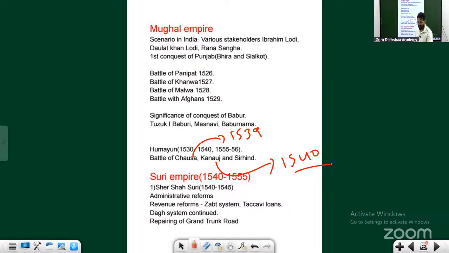Humayun lost the battle in 1539 and also lost the battle in 1540. But in 1540 he didn't just lose the battle, he had to leave India, he had to go out of India. He was in asylum for 14 years, until 1554, in the asylum of some other king. From there he again reorganized his army and came back to India, and he wins a battle. That battle is called the Battle of Sarhind. That happened in the year